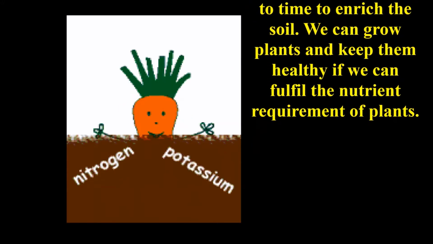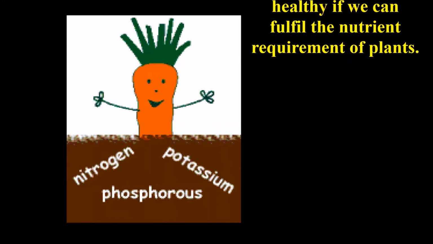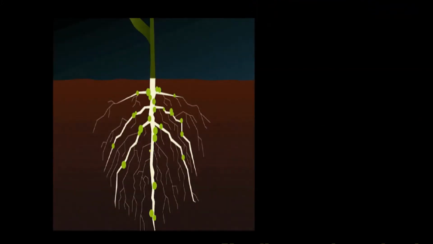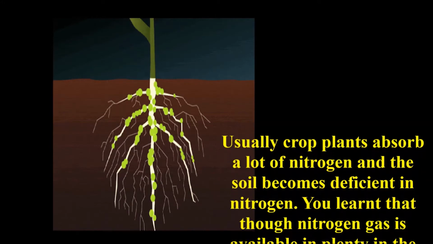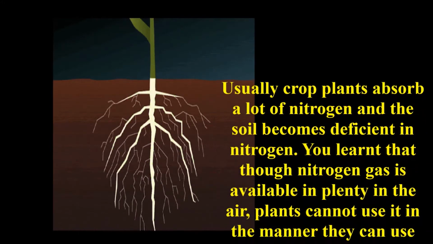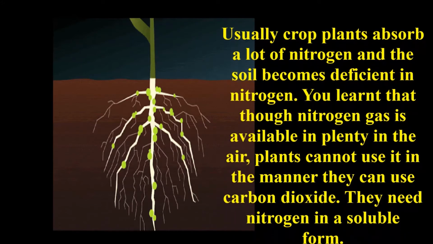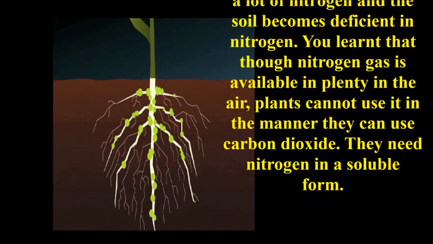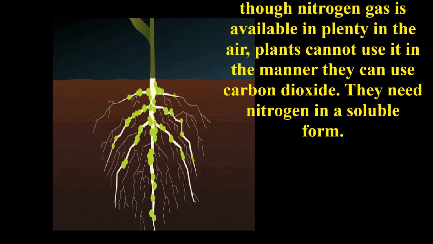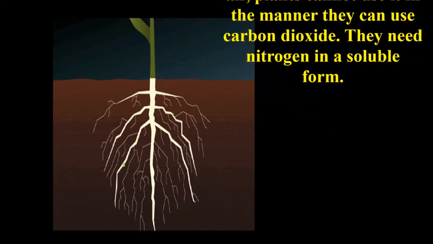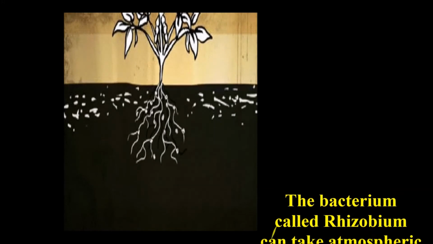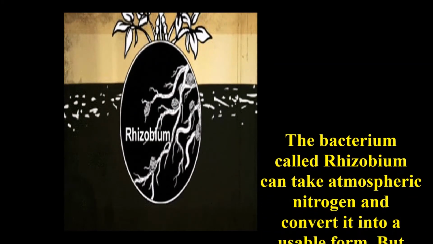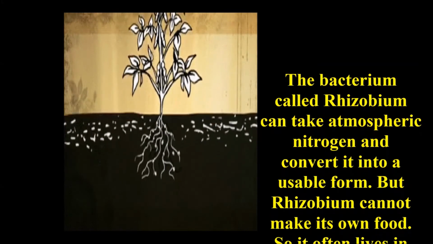We can grow plants and keep them healthy if we can fulfill the nutrient requirements of the plants. Usually, crop plants absorb a lot of nitrogen and the soil becomes deficient in nitrogen. You learned that though nitrogen gas is available in plenty in the air, plants cannot use it in this manner. They can use carbon dioxide, but they need nitrogen in a soluble form. So, the bacteria called rhizobium can take atmospheric nitrogen and convert it into a useful form.